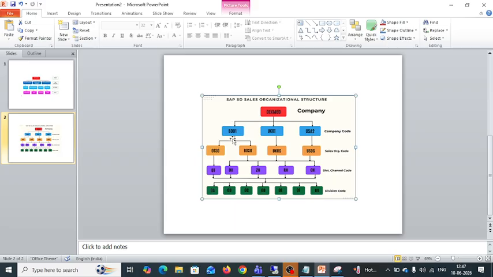For every company code there can be multiple sales organizations. Here they have mentioned only two, but one company code can have multiple sales organizations, based on the locations we have. Suppose I have my company in the USA. I have company codes in three different places: one from 6th Street, one from Texas, one from another place in the USA.